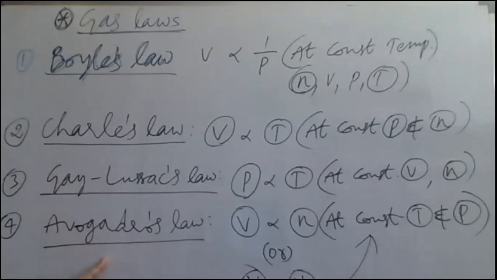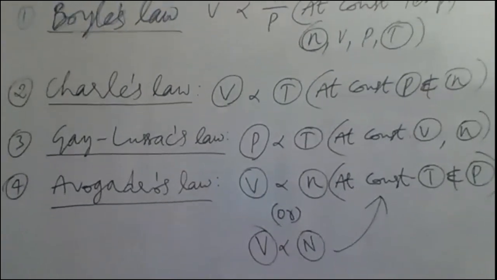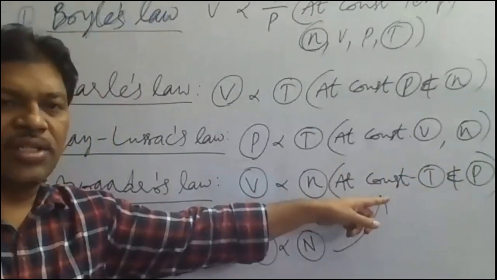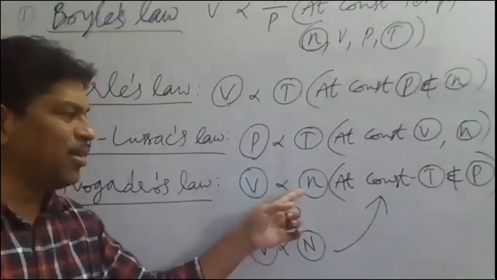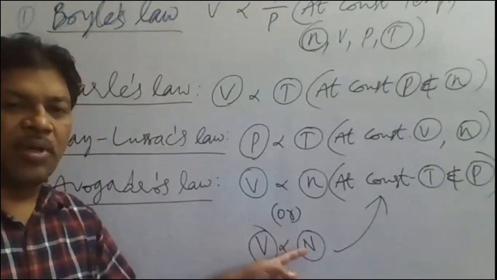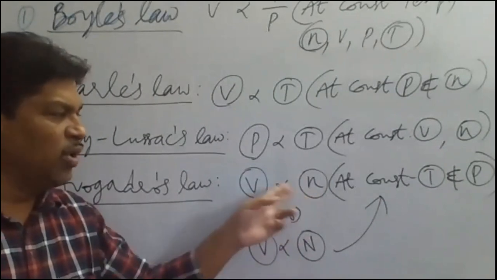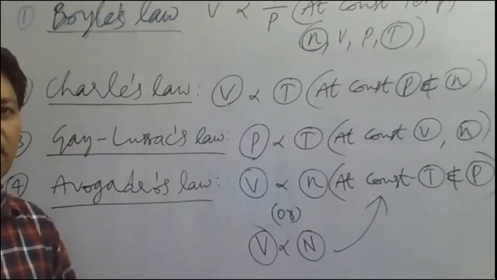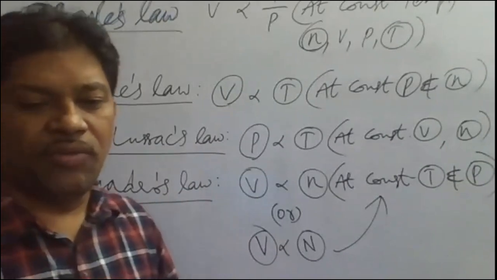Next, Avogadro's law. Under similar conditions of temperature and pressure, that means at constant temperature and constant pressure, the volume of a gas is directly proportional to its number of moles, or the volume of the gas is directly proportional to the number of molecules present in the gas. More the number of molecules, more volume. More the number of moles, larger is the volume. So these are important gas laws that we are going to discuss.